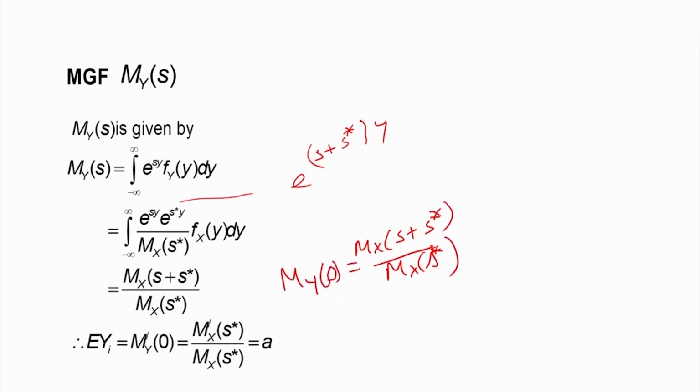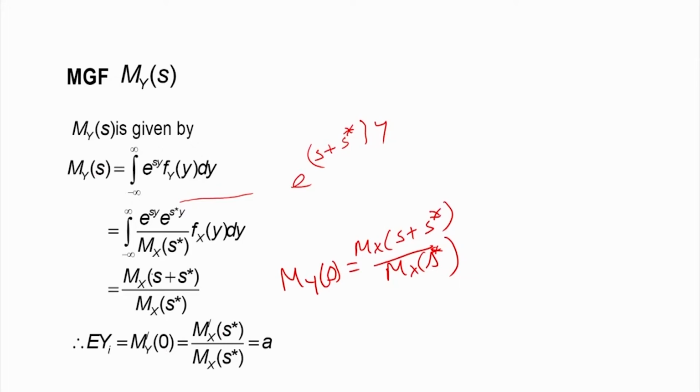Now we have to find the mean of this distribution. That is important, we have to use that. So the expected value E of Yi for the IID sequence is equal to the derivative of the MGF M_Y of s at s equal to 0.